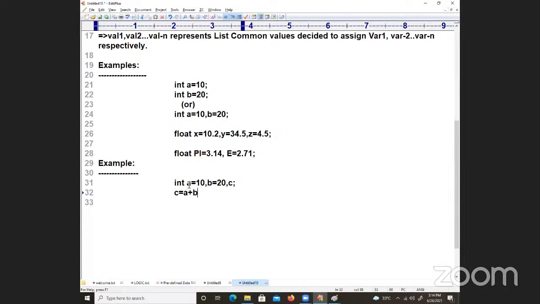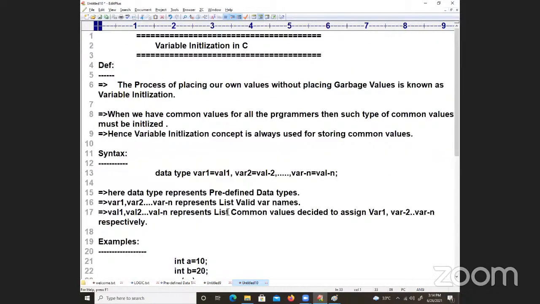I put this example to make you understand. A is equal to 10, b is equal to 20, and c is equal to a plus b. We are just adding those values. So this indicates how we are going to learn declaration cum initialization.